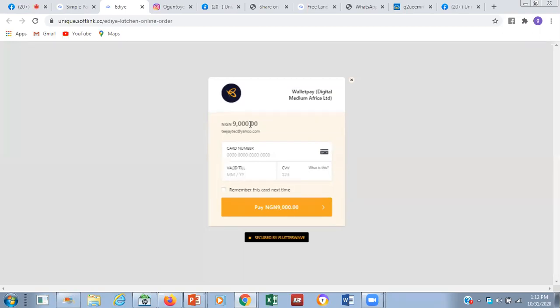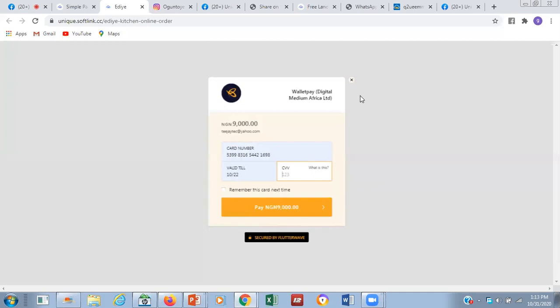An official website does not have these tools, and this is just free with your 3,000 that you are paying on a monthly basis. If you want to subscribe using Unique as your referrer, you'll be having 15% off on a monthly basis. And with that alone, you can actually, let me input my card. I think I have a card there. If I want to make this payment now, you can see I have input my card, I make this payment, and I will pay instantly. They will debit me and they will credit my wallet.